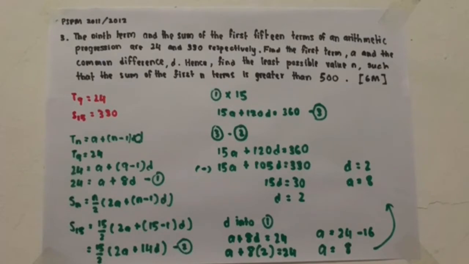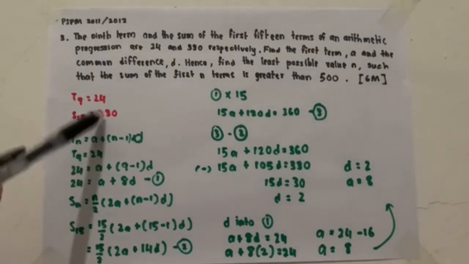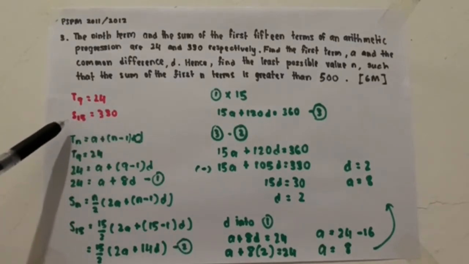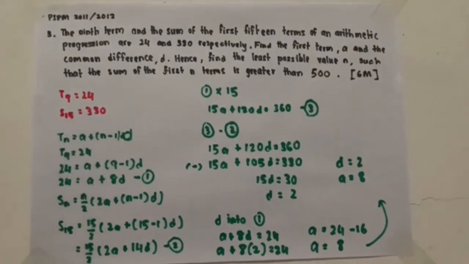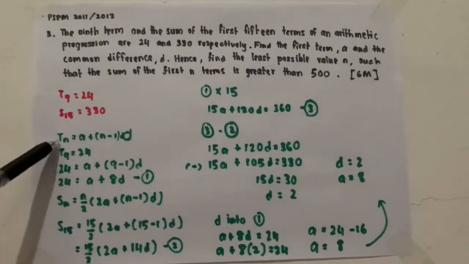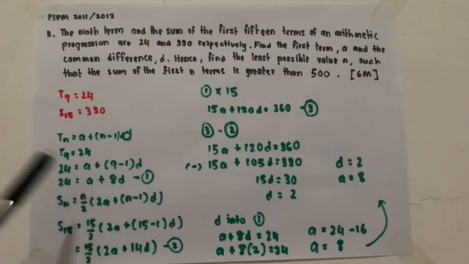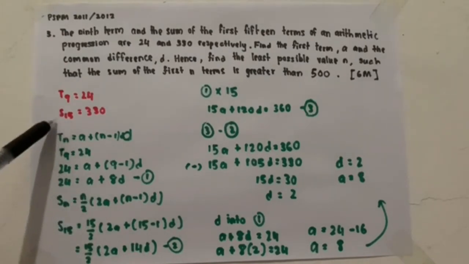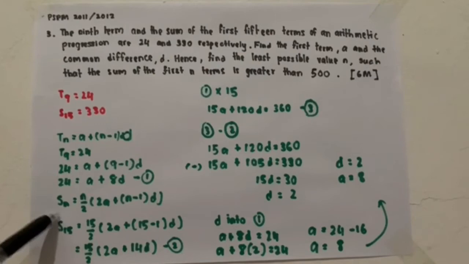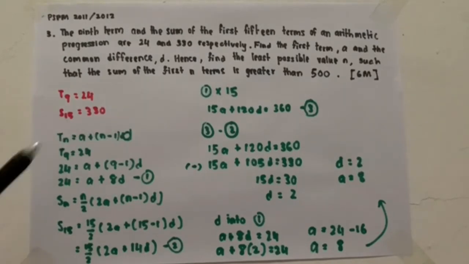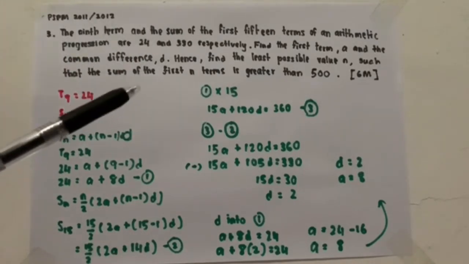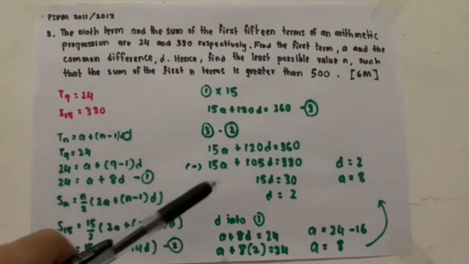First, we list all the information given: term 9 is 24 and the sum of the first 15 terms is 330. By using this formula, we get the first equation, and then using this information, we use this formula to get the second equation. To get a and d, we solve both equations and we can get the answer. So like this,